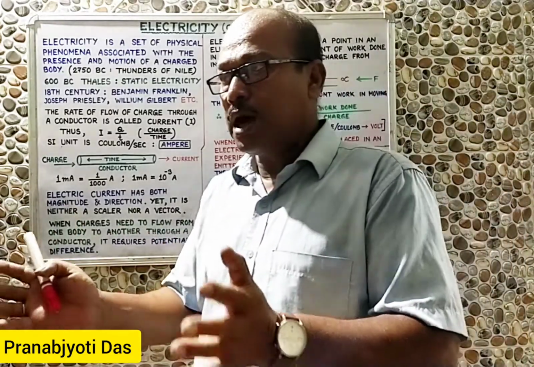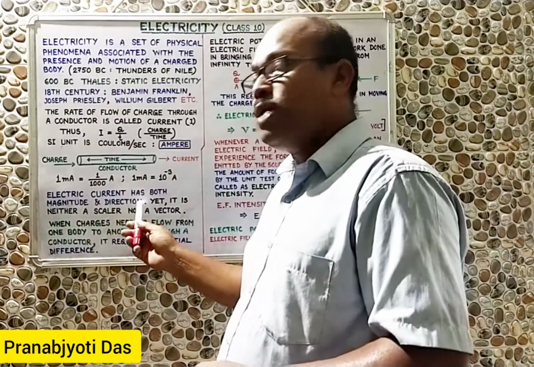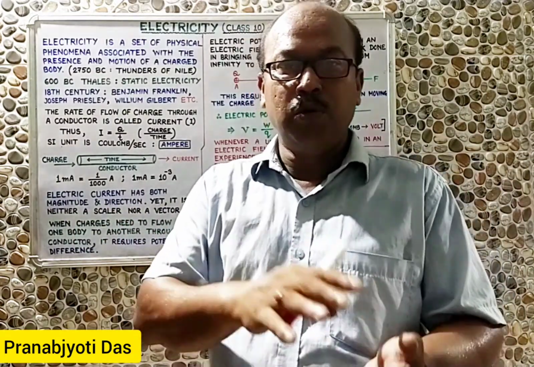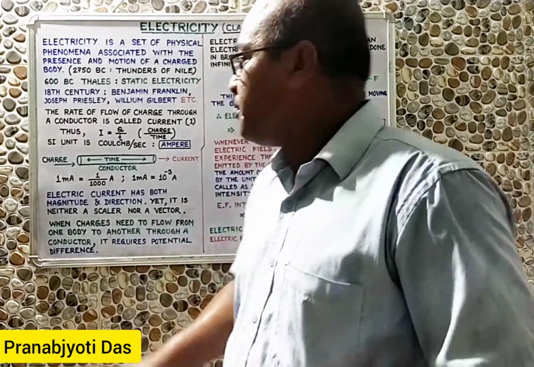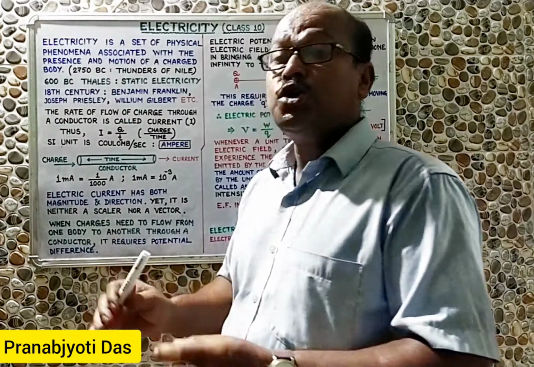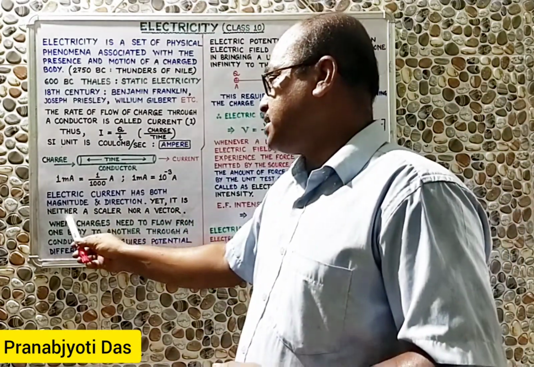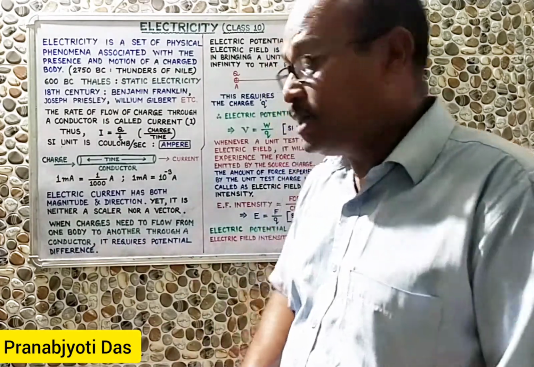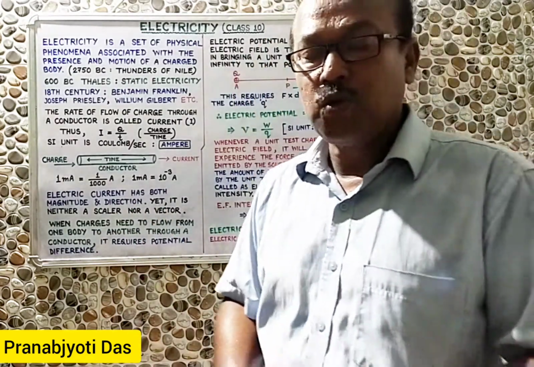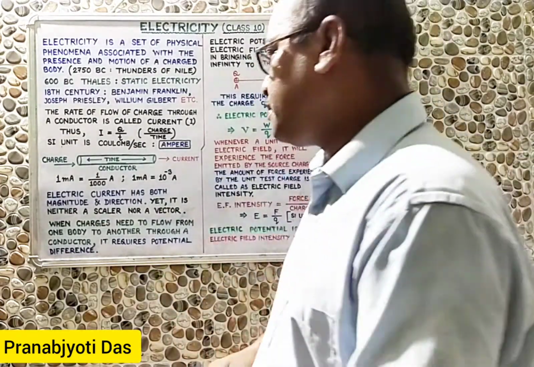So according to the concept that you have learned in your class 8 and 9, this should have been a vector quantity. Vector quantities are those which have both magnitude and direction. Therefore, electric current, since it has both magnitude and direction, should have been a vector quantity. But electric current is neither considered a scalar quantity nor a vector quantity, but it is a pseudo vector. So what is a pseudo vector? You will learn it in your class 11 standard.